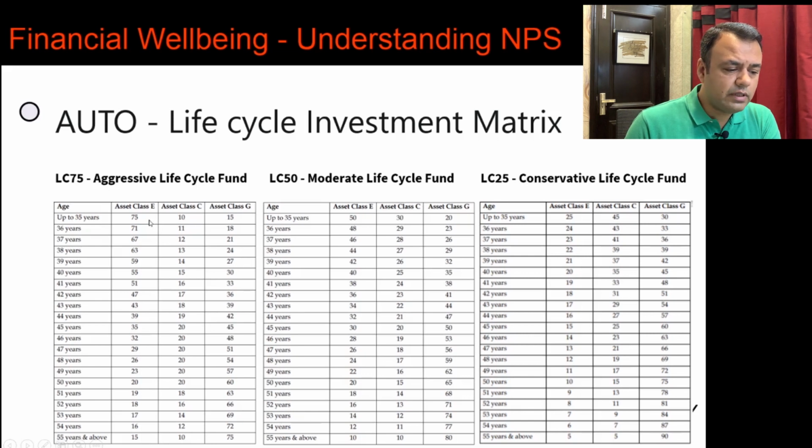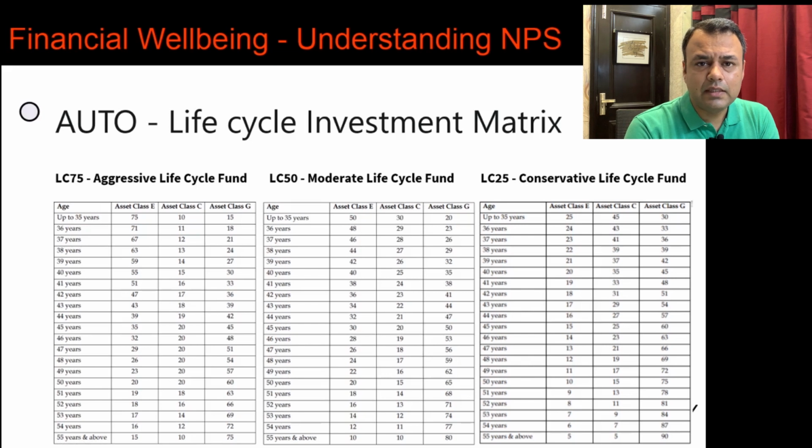So if we talk about the aggressive fund, from 75% equity exposure, it gradually comes down till the exposure is limited to 15%. If you talk about the moderate life cycle fund, then your equity exposure comes down from 50% gradually to 10%. And if you talk about the conservative life cycle fund, then your equity exposure comes down from 25% to 5%.